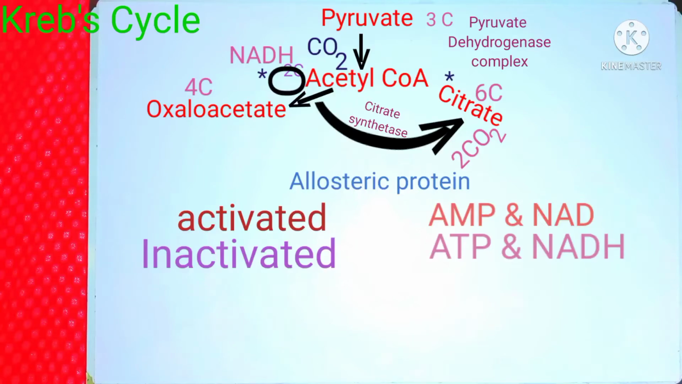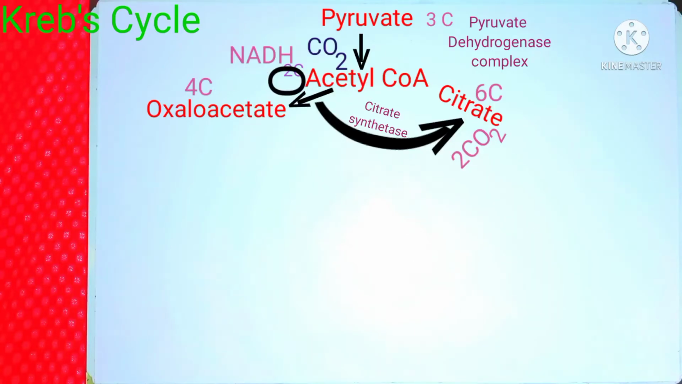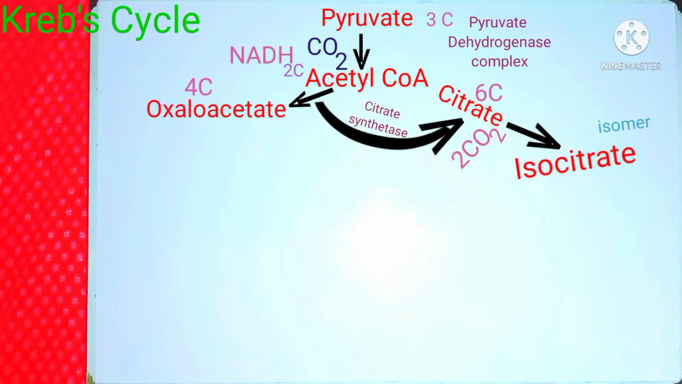The conversions, which involve up to 10 chemical reactions, are all carried out by enzymes which utilize energy obtained through oxidation to combine electrons to NAD and FAD. Let's study what takes place next with the citrate. During the next reaction, citrate is converted into its isomer known as isocitrate.